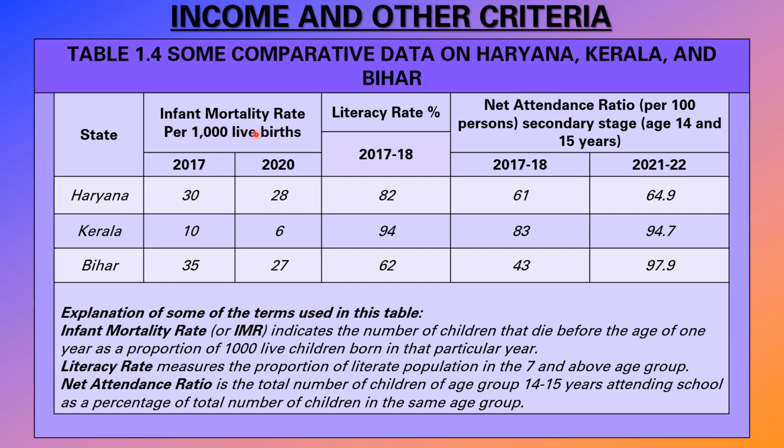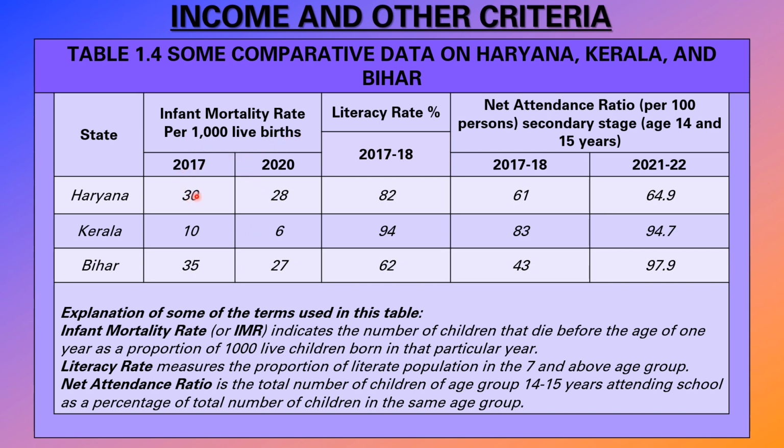First, infant mortality rate. It means that in 1 year, 1,000 children are born, and of those 1,000 children, how many die within a year? That number is called the infant mortality rate.